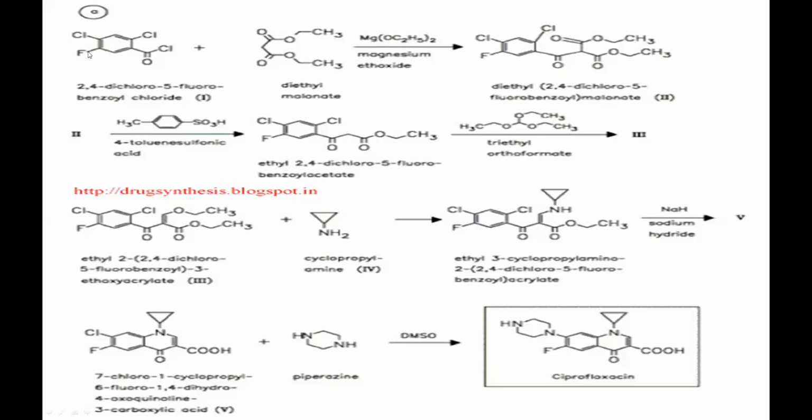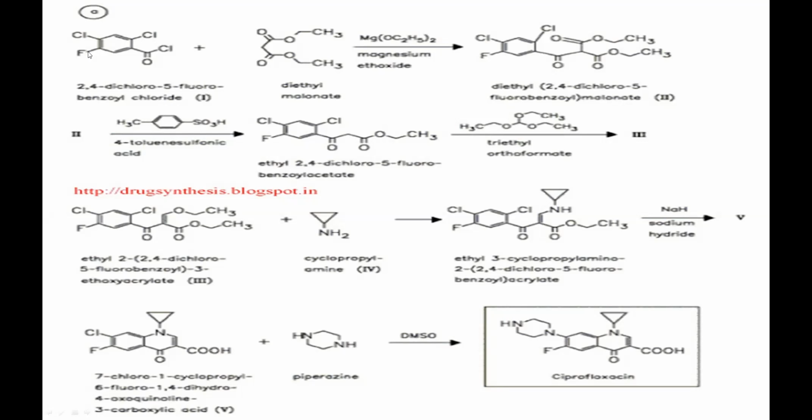This, when you treat it with triethyl orthoformate. What is triethyl orthoformate? You put a central carbon connected to three OEt groups, each containing an ethyl. So this is triethyl orthoformate. When you treat it with this, you get a double bond, O-ethyl group.